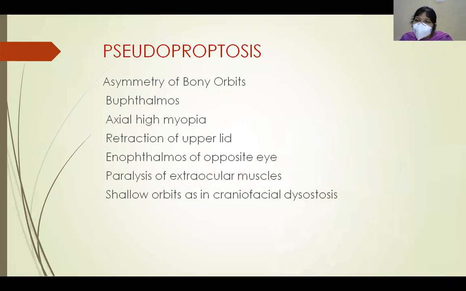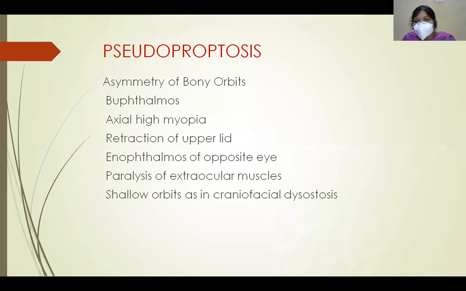Next, with the idea of what is proptosis, we must also know what we mean by pseudoproptosis. Here it appears that there is protrusion of the globe, but there is actually no forward displacement. So what is the cause of pseudoproptosis? When there is asymmetry of the bony orbits, one eye appears proptosed when compared to the other eye because of the asymmetry of the bony orbits. And another important cause is buphthalmos.